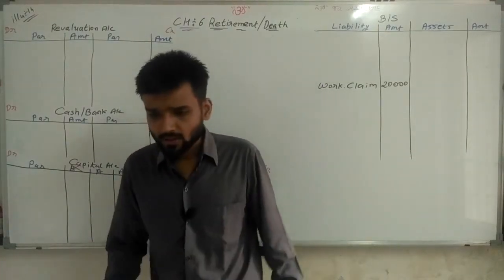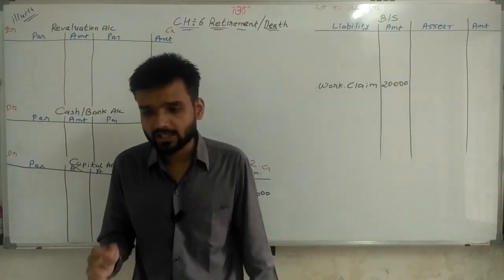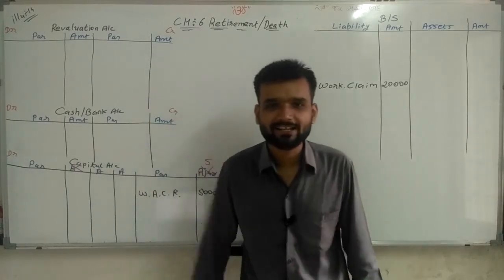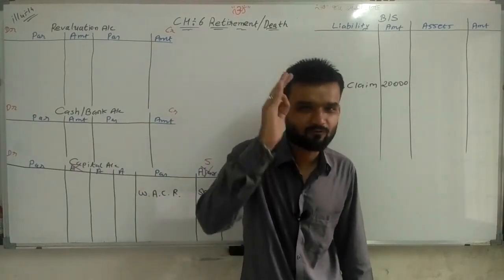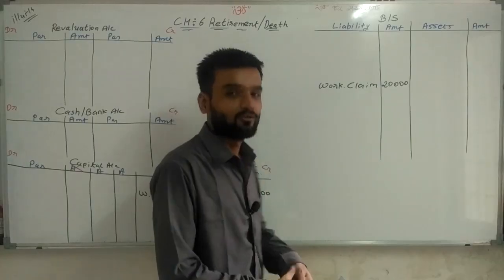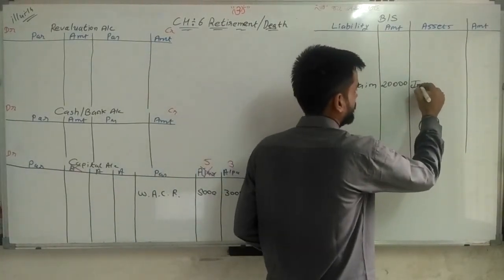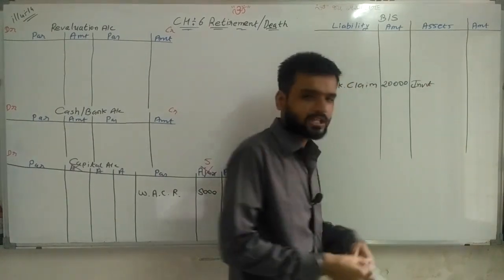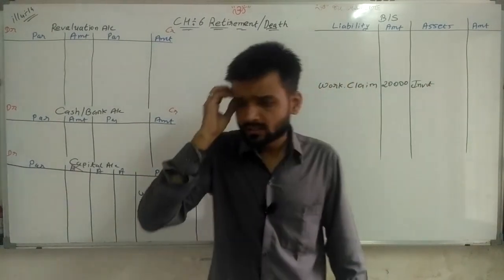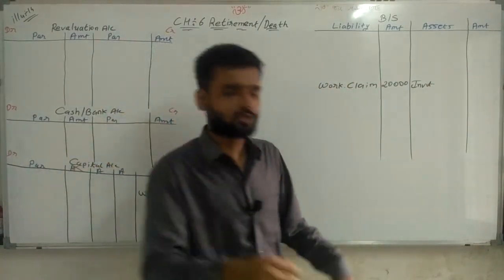Next adjustment. The market value of investment is rupees 45,000. Now market value of investment 45,000. What we need to do? So write down here investment. What is given actually in balance sheet? Sir, in balance sheet actually 60,000 rupees is given.